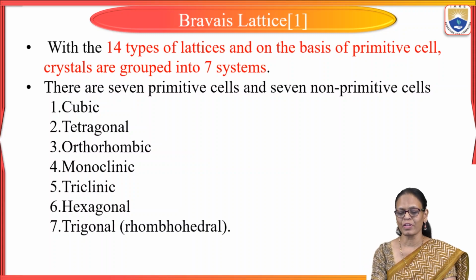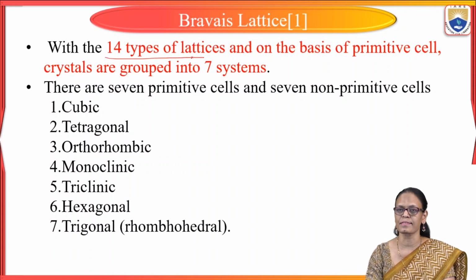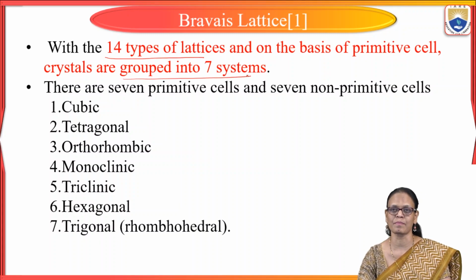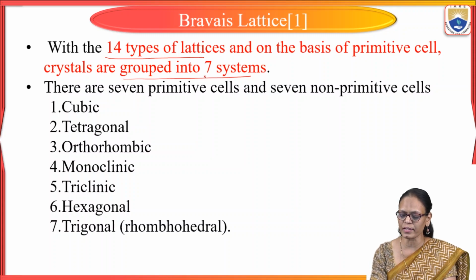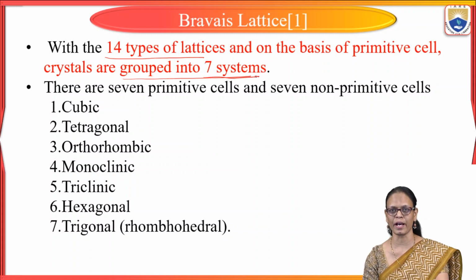Now, with 14 types of lattices on the basis of primitive cell and non-primitive, they are grouped into 7 systems. So now we are going to discuss about each crystal system. So what are the 7 crystal systems we have?